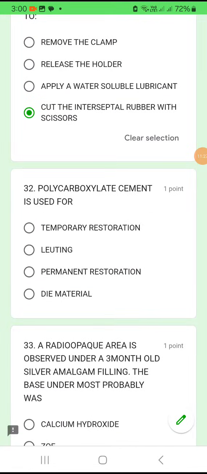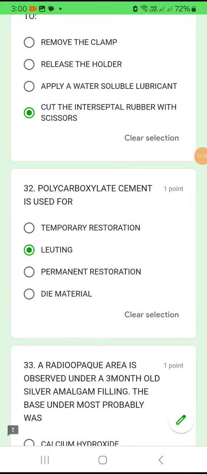32. Polycarboxylate cement is used as temporary restoration, or luting, or permanent restoration, or a die material. Polycarboxylate cement is actually a luting material. Okay, option B.